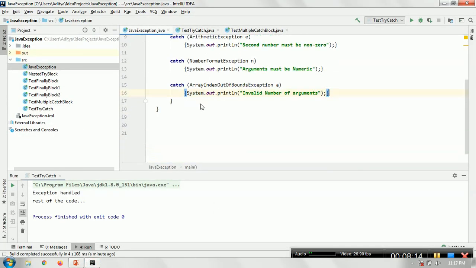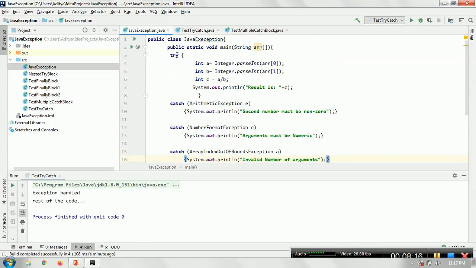I have a try block. In this, we are taking two values from the command line arguments. Then we are doing the divide, and then we are printing. Now, there are three possibilities. You have to parse the input to an integer, which means you are supposed to pass a number. If the user passes a string, you will get a number format exception here. That is the one chance at the line number 4 or 5.